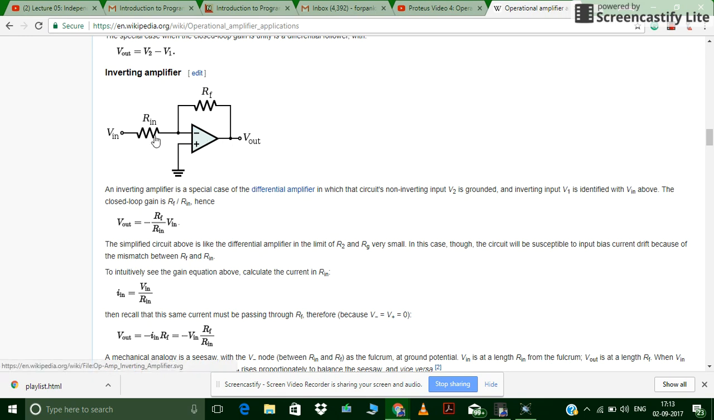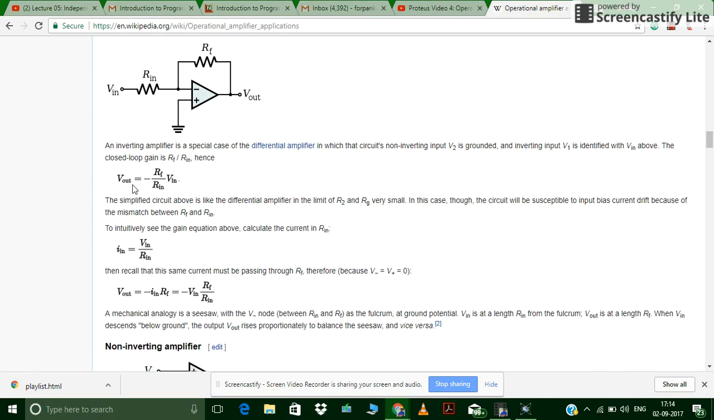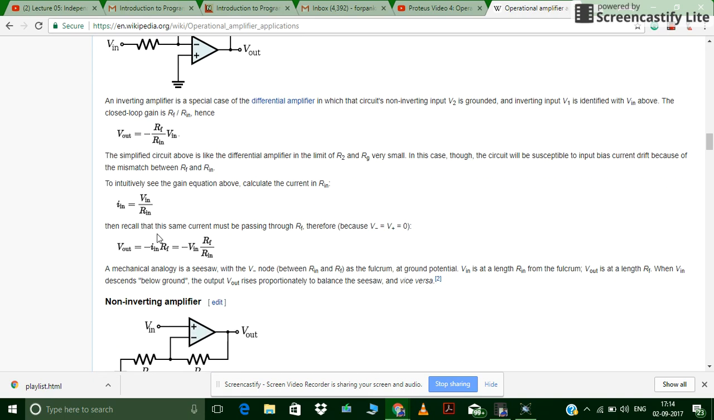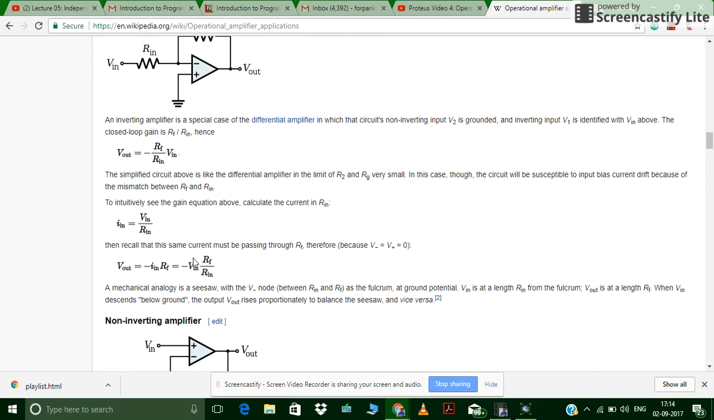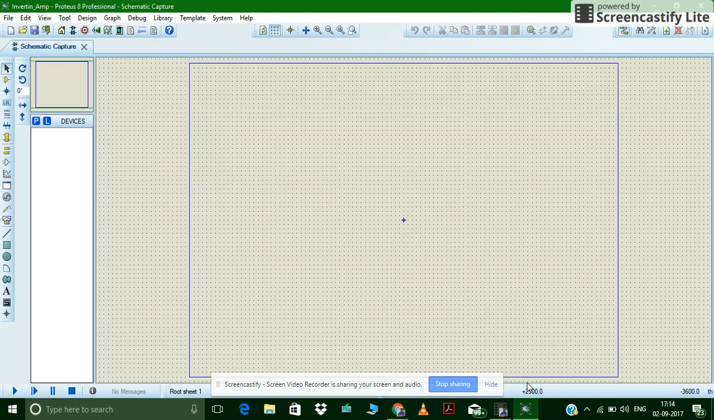So this is our circuit diagram for inverting amplifier. This is the op amp. We will take IC 741 here, Rin and RF. You know the Vout formula is minus RF divided by Rin into Vin. So let's design. Go to Proteus.